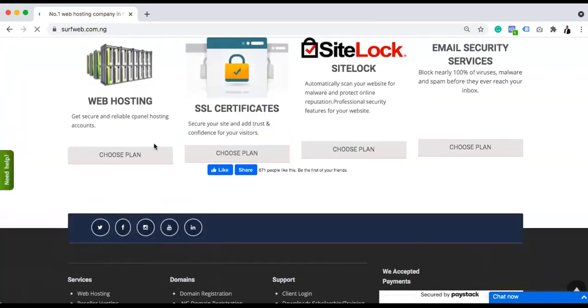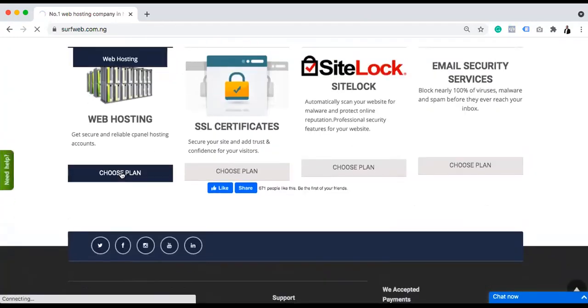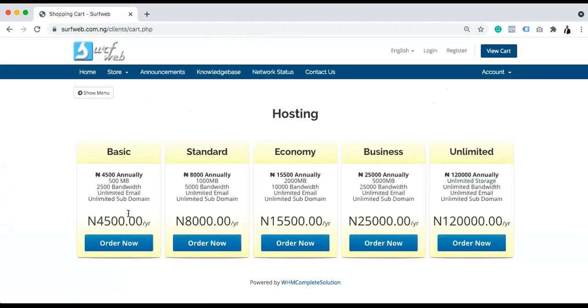So once you get to software.com.ng, you can just go to choose plan. When you click choose plan, you'll be able to see different plans based on the size of the hosting you want. But one good thing is, if it's just for a blog, as we want to do this time, you can actually go for the basic plan. The basic plan is 4,500 naira per year, while standard is 8,000, economy is 15,500, business is 25,000, and unlimited is 120,000.